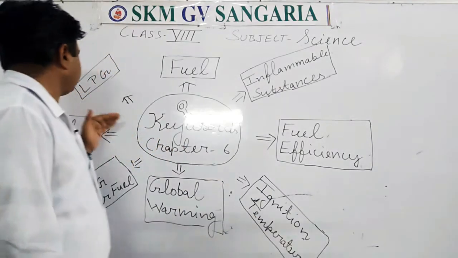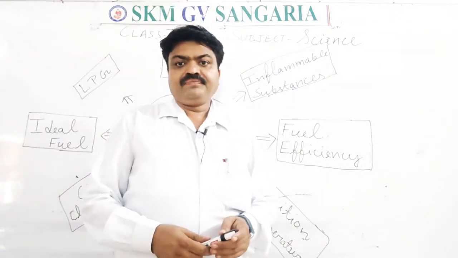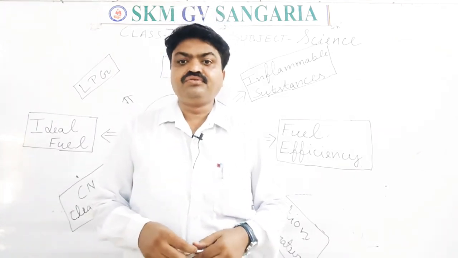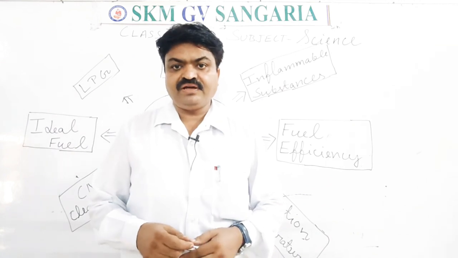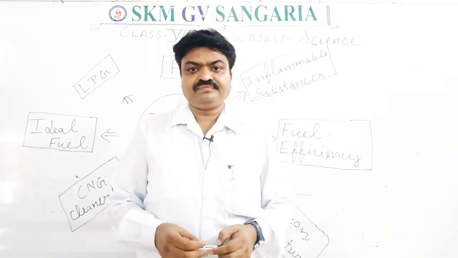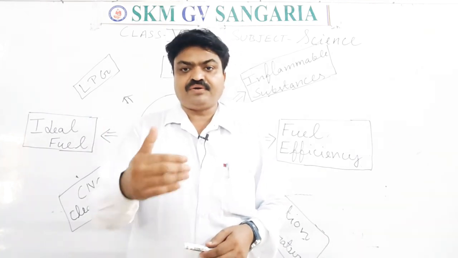Next is LPG, students. LPG stands for liquid petroleum gas, and it is used in cooking. LPG is obtained from petroleum.